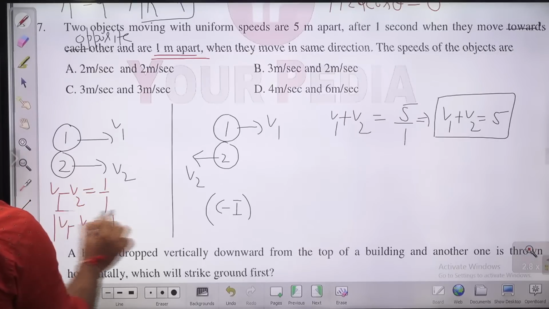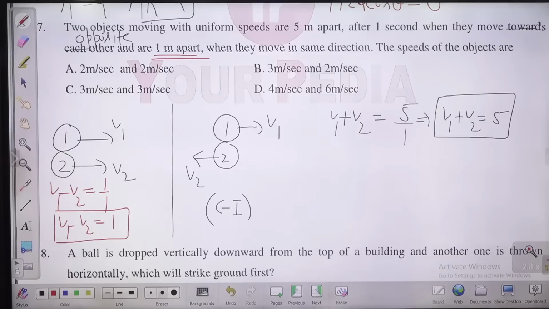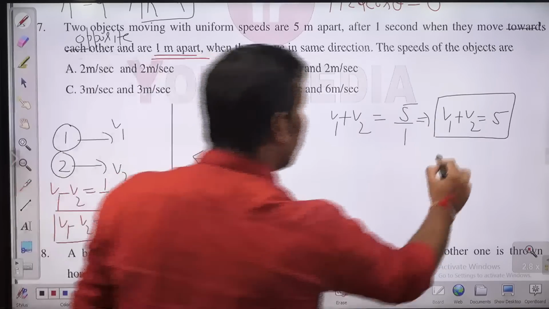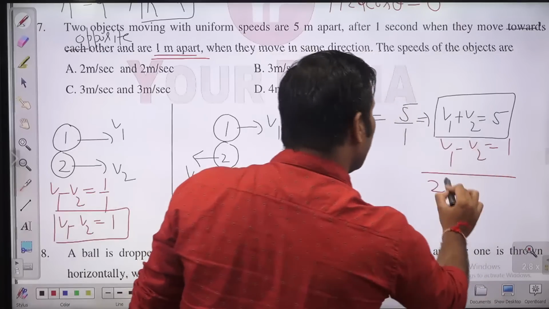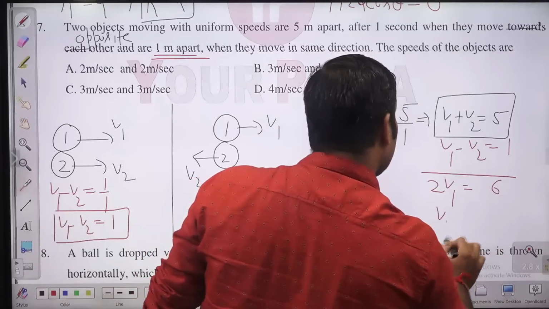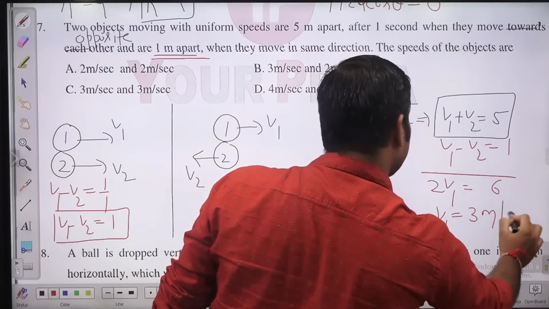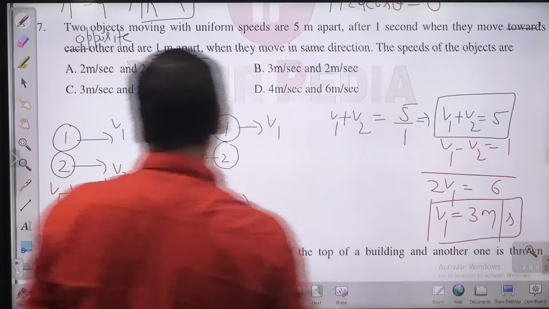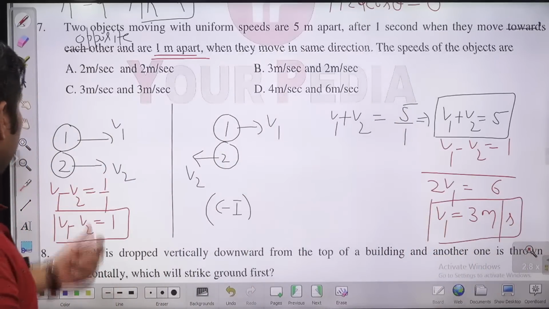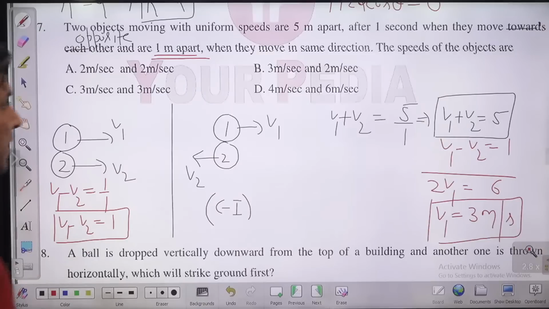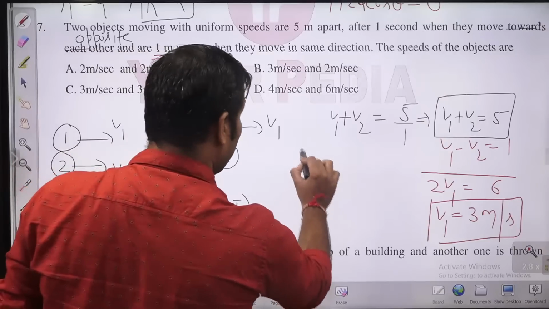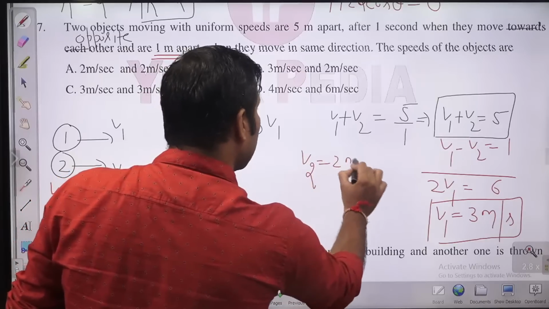This is the second equation, guys. Now if you put it here, v1 minus v2 is equal to 1, so you can add it here. 2v1 equal to 6, so v1 equal to 3 meter per second. v1 कितना हो जाएगा बच्चों? It will be 3 meter per second. And if v1 is 3, then what will v2 be, guys? Because this will go to this side. So v2 will be 2 meter per second.